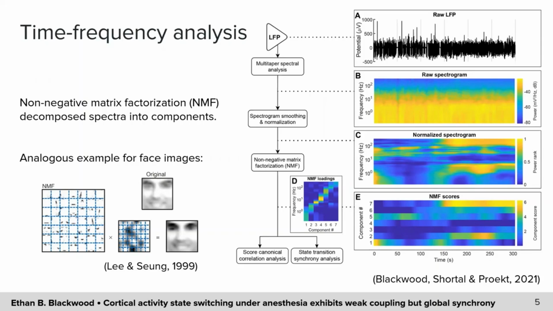Just as in the example on the left, where NMF generates a library of features that reconstructs each input phase when multiplied by its corresponding scores, here on the right, a library of frequency loadings multiplied by a matrix of component scores across time reconstructs each spectrogram with a mean error of 14.8%.